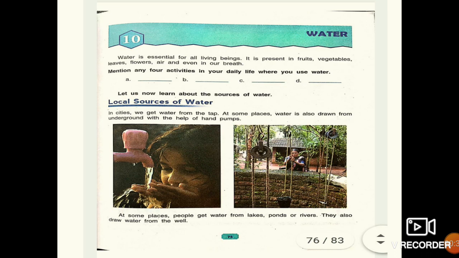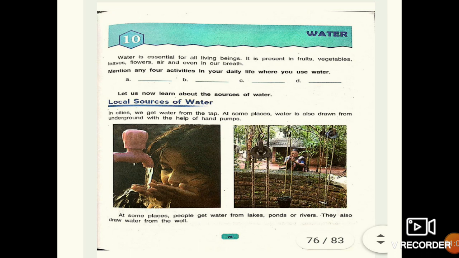This is chapter number 10, children. Open your book and read with me. Children, as you know, water is one of the most important substances on earth. All plants and animals must have water to survive. If there was no water, there would be no life on earth.